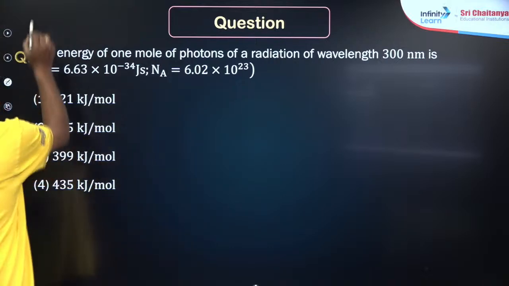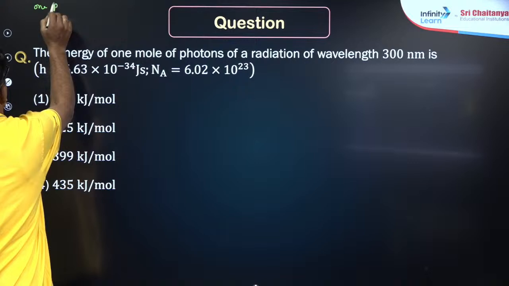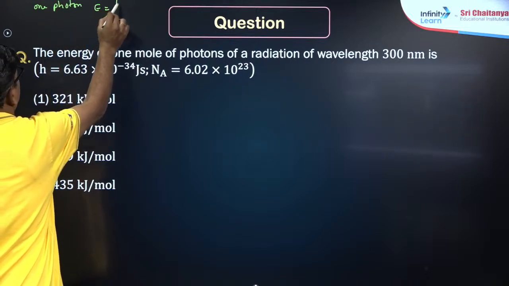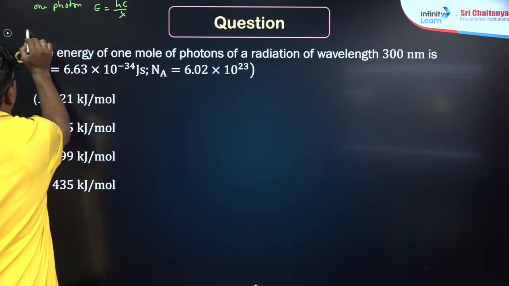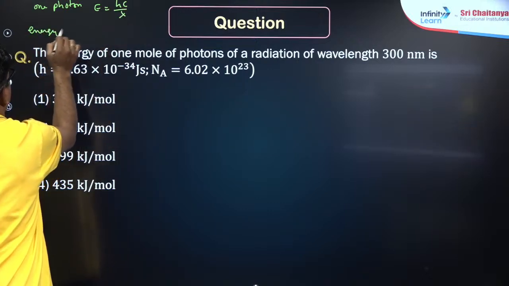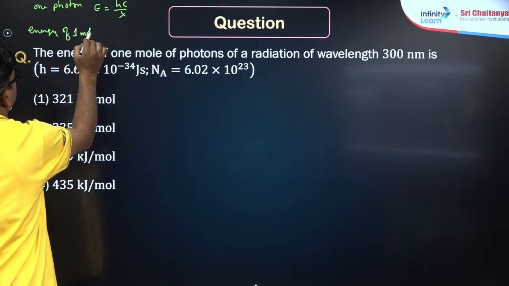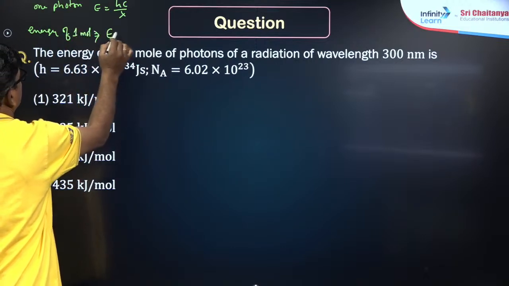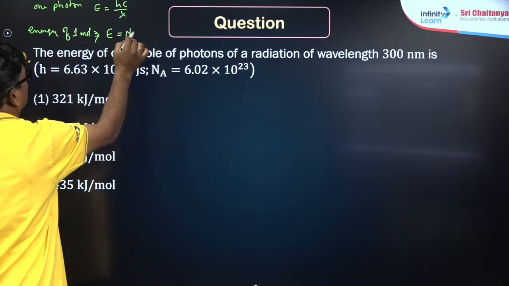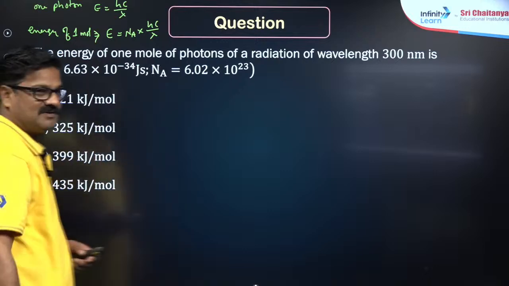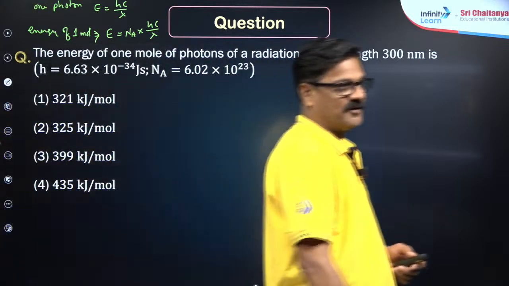Energy of 1 photon, E is equal to hc by lambda. So, energy of 1 mole of photons, E is equal to Avogadro number into hc by lambda. Can you do it now? So, the formula is given now.